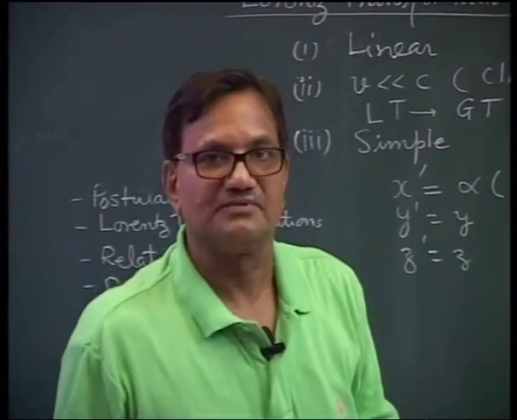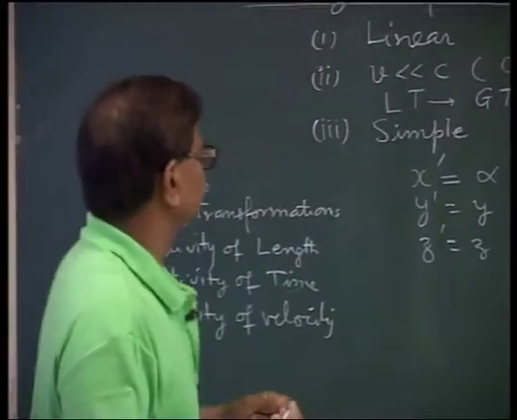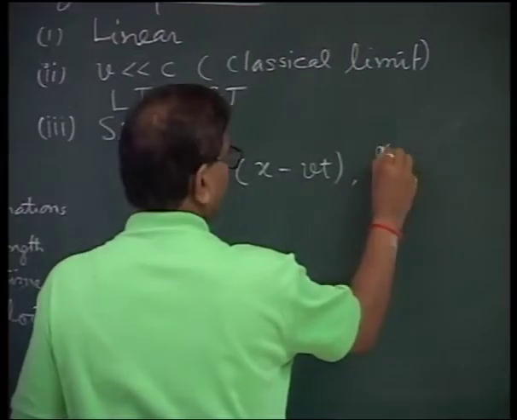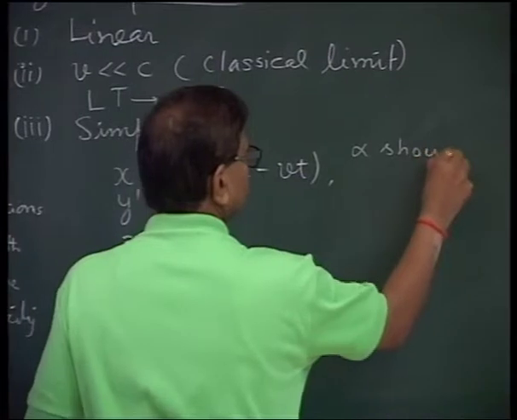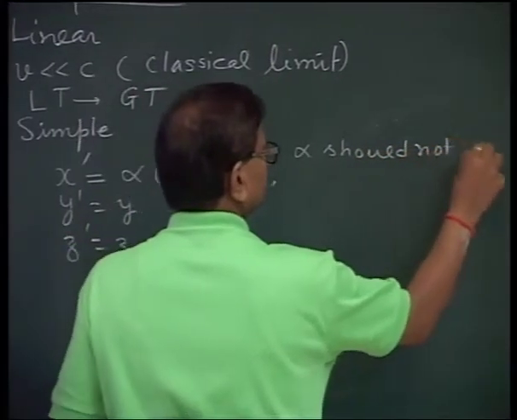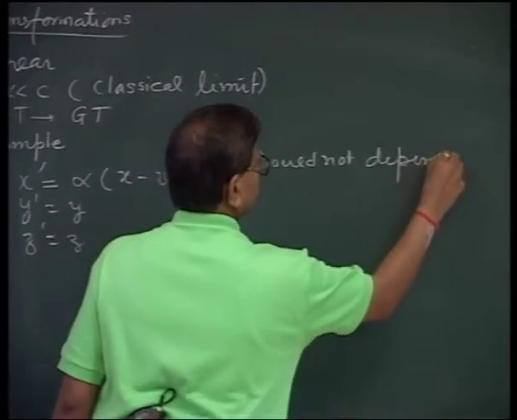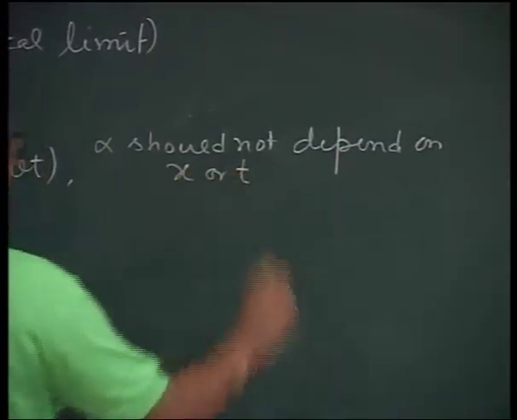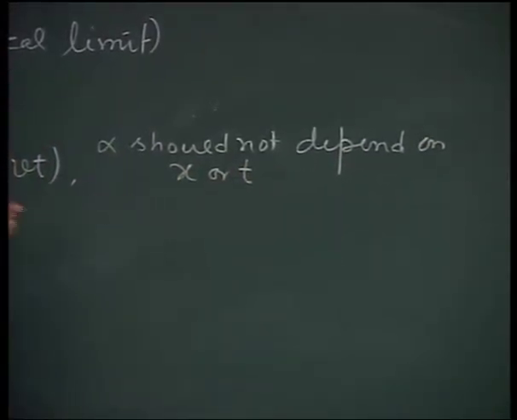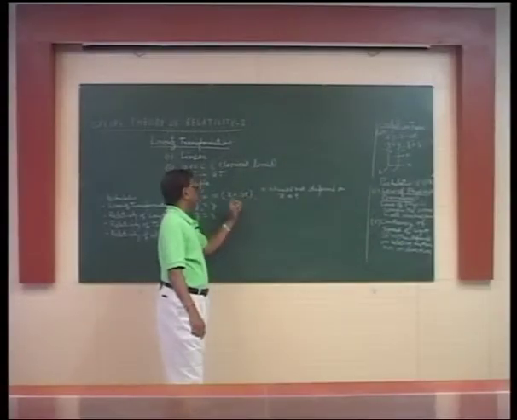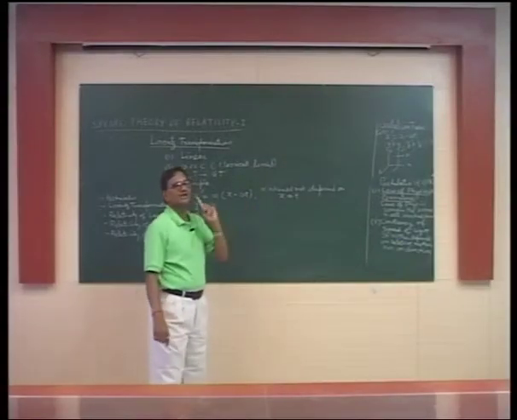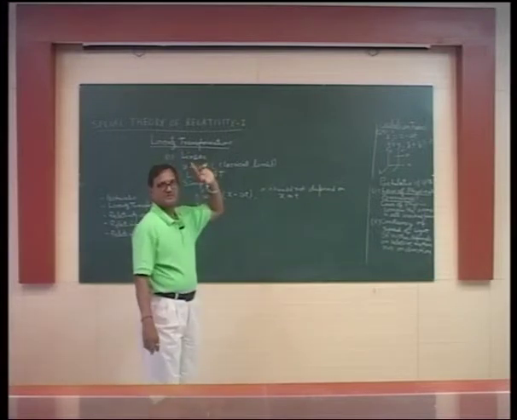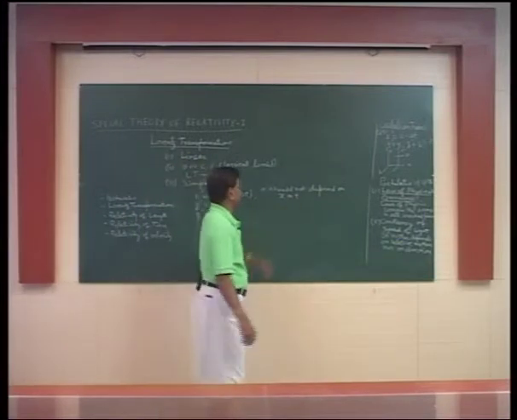Let us see whether it holds or not. The condition is that alpha should not depend on x or t. Why? Because if it depends either on x or on t, the transformations become non-linear. That violates this first condition. Therefore, it should not depend on x and t.